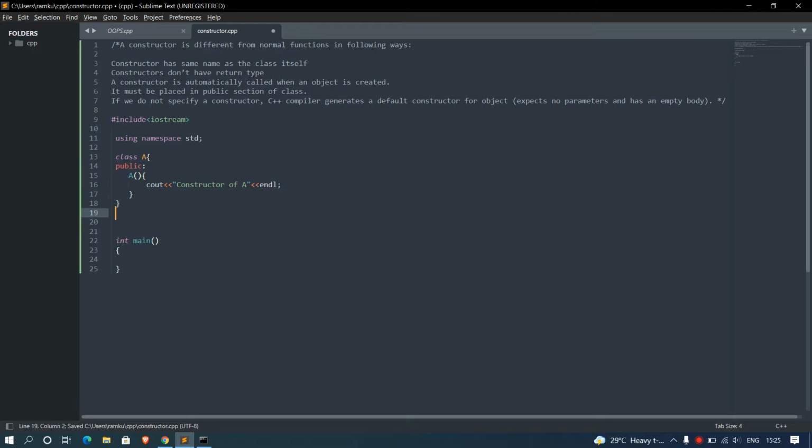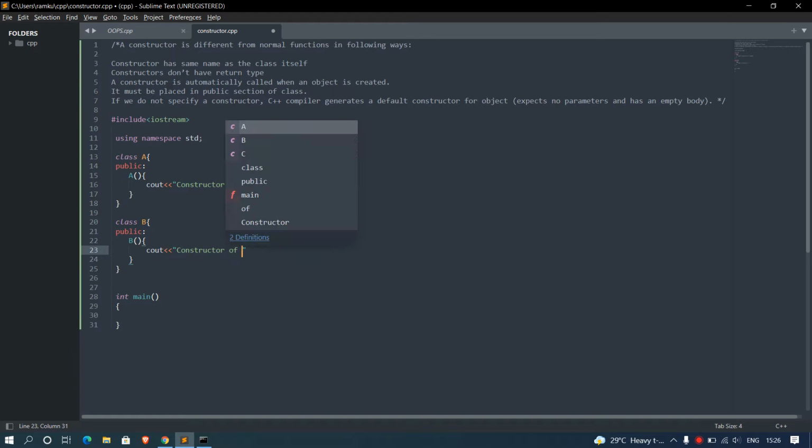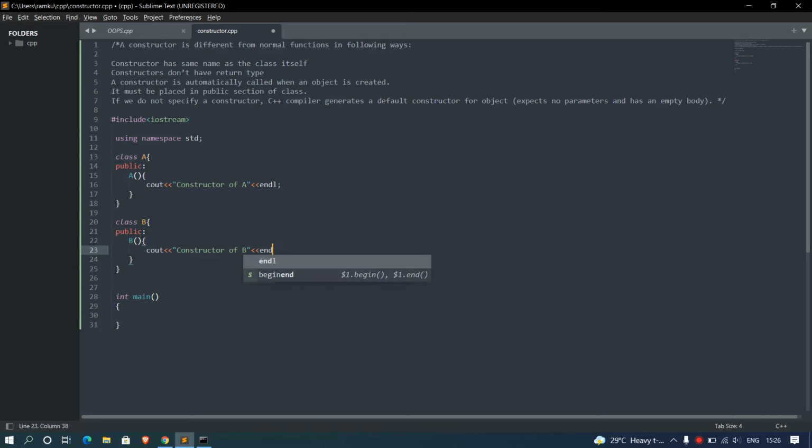Now I'm going to make another class, that is class B, and I'm going to make another constructor in the public section of the class, B, with the print statement constructor of B class. You can see that there is no return type. As I have already told you, a constructor doesn't have any return type.